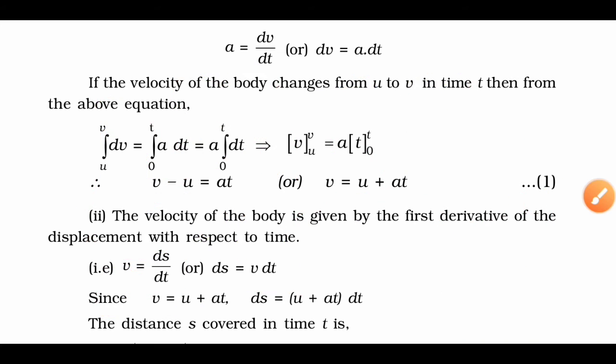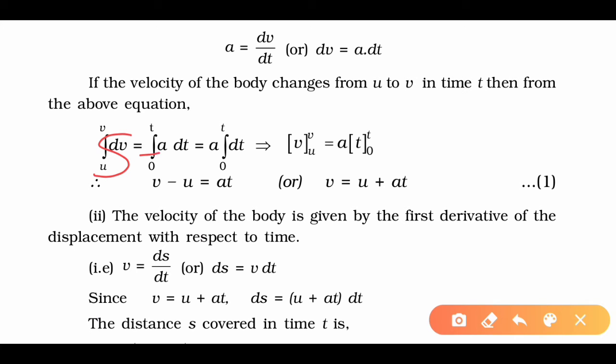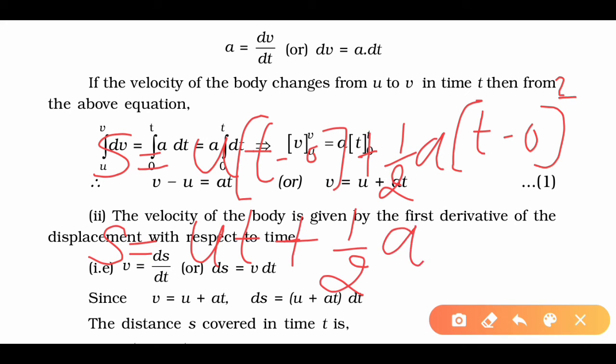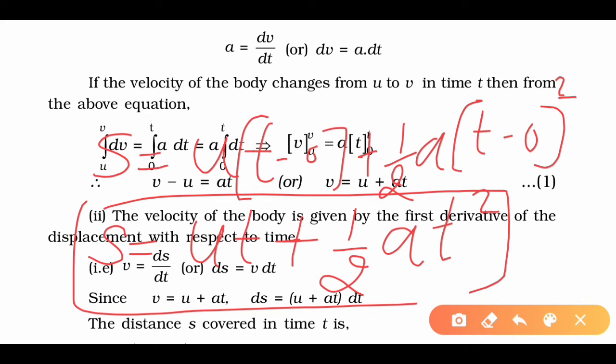The equation will be the same, so we'll get the value s equals u into t minus 0 plus half a into t minus 0 whole square. Okay, so after simplifying we will get the value ut plus half at square. This one is the second equation. Okay, this one is the second equation: s equals ut plus half at square.